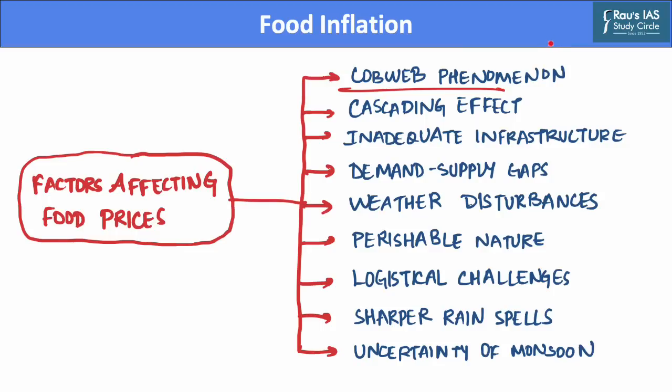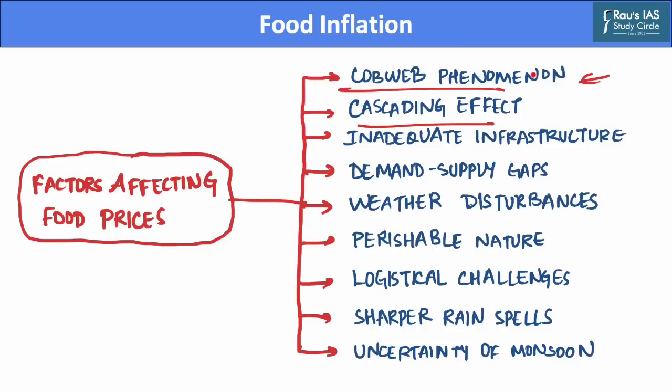However, when the crops eventually grow, this will lead to oversupply of tomatoes in the market, and this supply will far exceed the demand for tomatoes in the market. This will lead to heavy losses to the farmers. And hence, the supply of tomatoes has responded to the prices with a certain lag, and this is called the cobweb phenomenon. The second factor which is affecting the food prices is called the cascading effect.